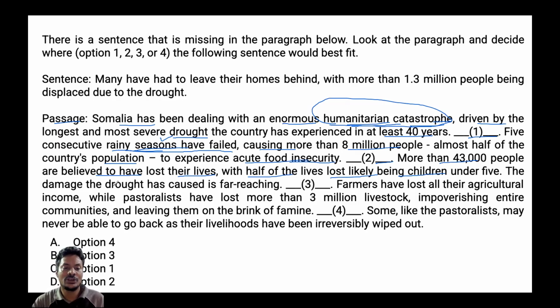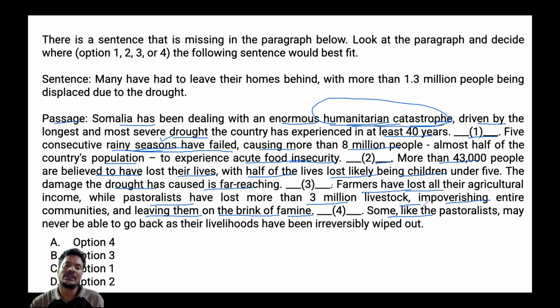The damage the drought has caused is far-reaching. Farmers have lost all their agricultural income, while pastoralists have lost more than 3 million livestock, impoverishing entire communities and leaving them on the brink of hunger or famine. Some, like the pastoralists, may never be able to go back as their livelihoods have been irreversibly wiped out.